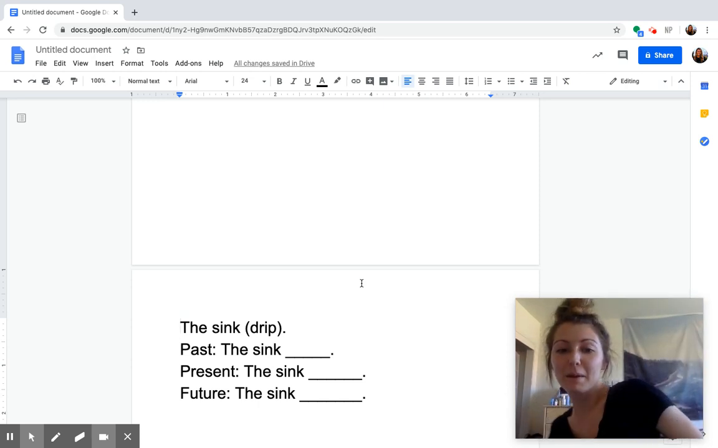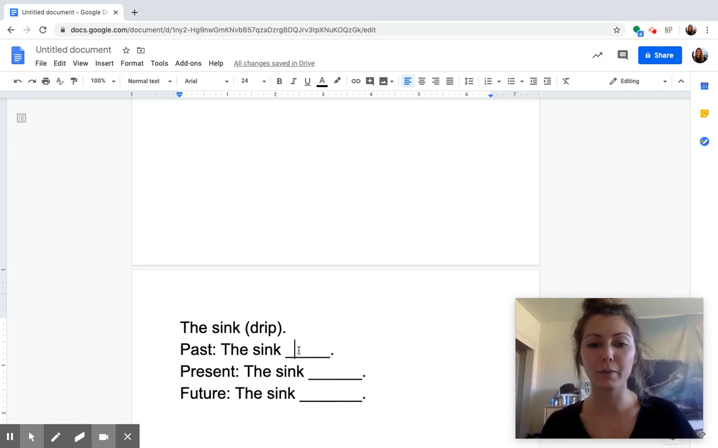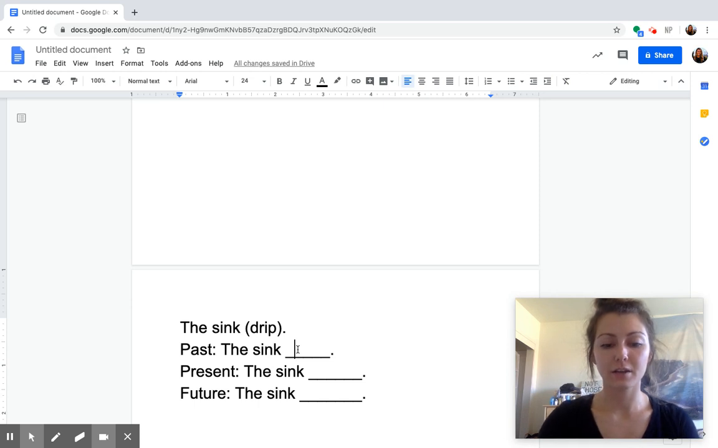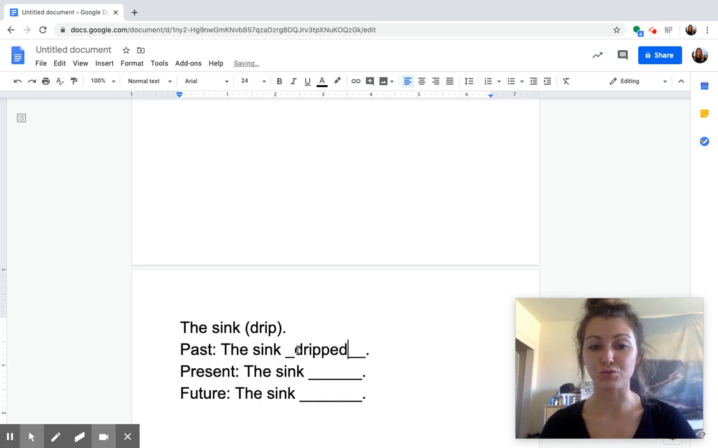Okay, maybe you already got this one done while you were waiting, but here we have an object, a subject still. So remember, we learned yesterday, subjects don't just have to be people. Subjects can also be things. The sink, drip. Now, we need to change drip to past, present, future. The sink, how do I make this past tense? Add that ed ending, dripped.